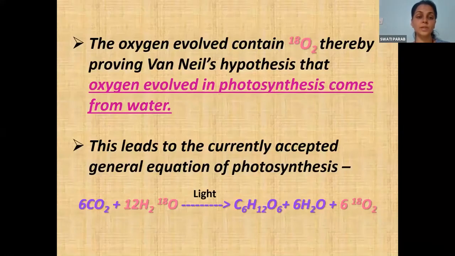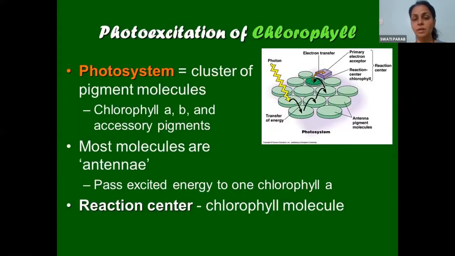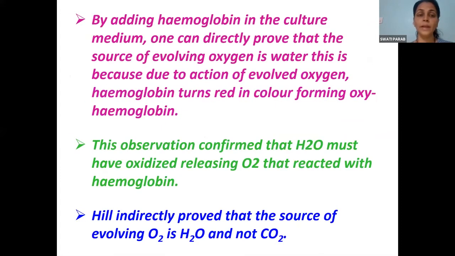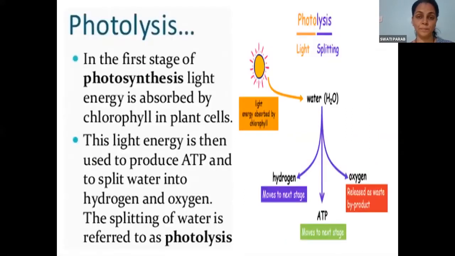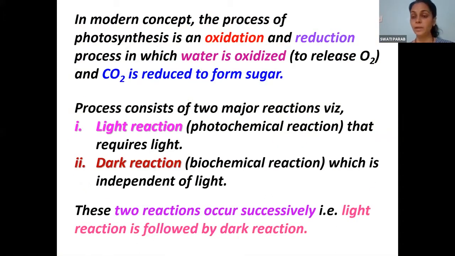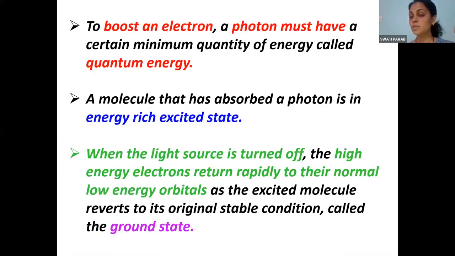Fine. On the basis of this, now we can start with the light dependent reactions. I just gave you an idea of what light dependent reactions are. We haven't started with it. Light dependent reactions take place in the grana, that is in the thylakoids, correct? And dark reactions, which are light independent reactions, occur in the stroma. I gave you an idea of light and dark reactions and the 2 photosystems, photosystem 1 and photosystem 2.